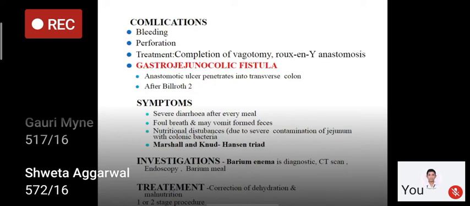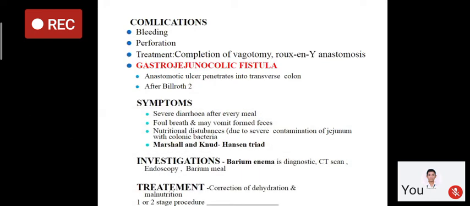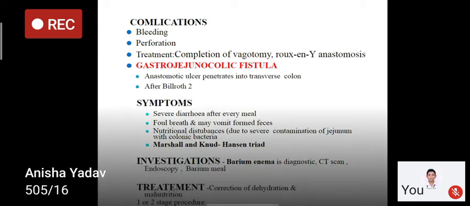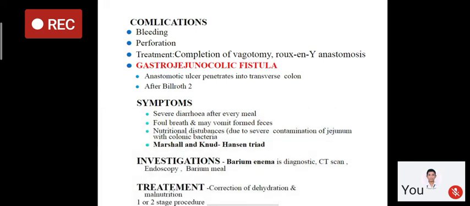Through the jejunal or gastric stoma, there will be a foul smell from the mouth, a fecal smell, and the patient will have generalized weakness due to nutritional or electrolyte losses. So this is the Marshall, Nudd, and Hansen triad of diarrhea, fecal breath, and weakness.